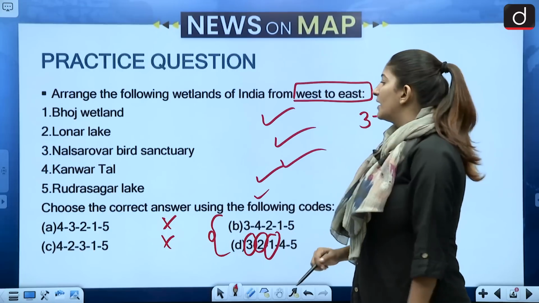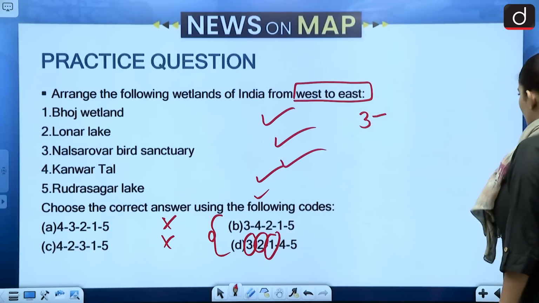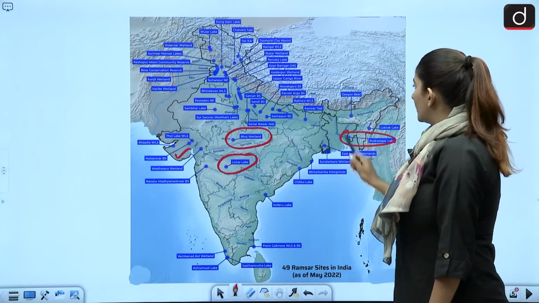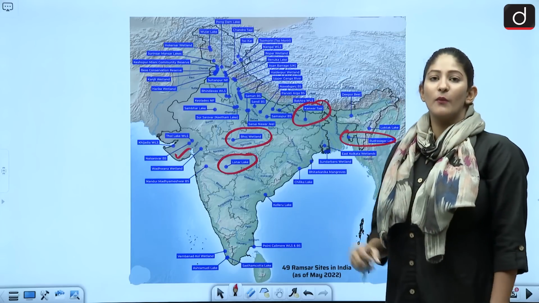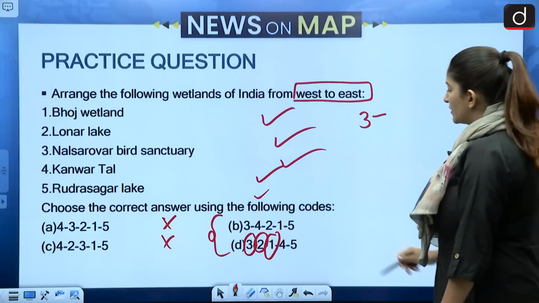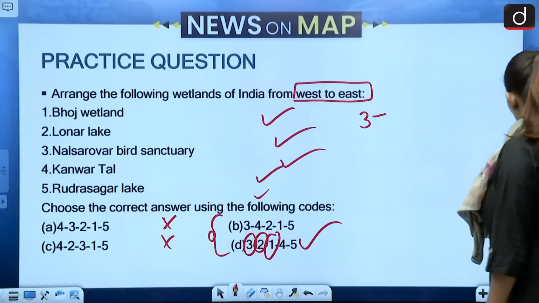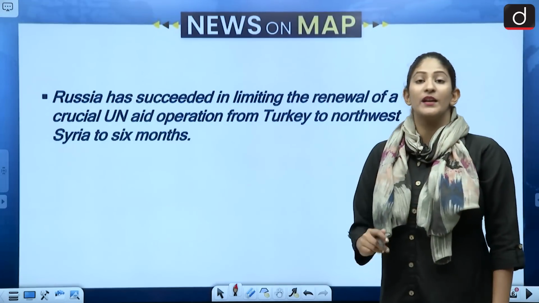After that, 4 and 5, Kanwartal and Rudrasagar. Rudrasagar is in Tripura, so this is the easternmost. And Kanwartal is over here. So we can see that from west to east the arrangement is such that we have to choose D as our correct option. Alright, let us move on and talk about the next news.